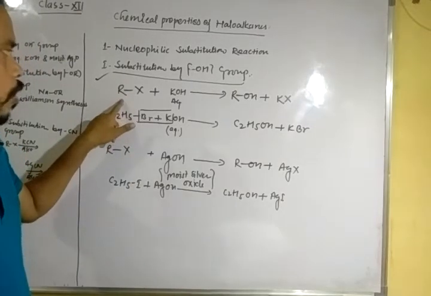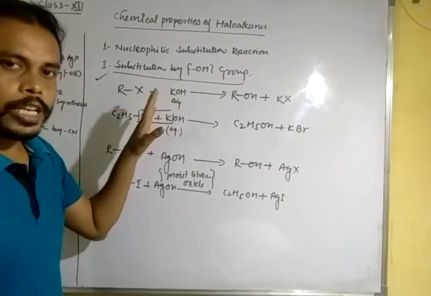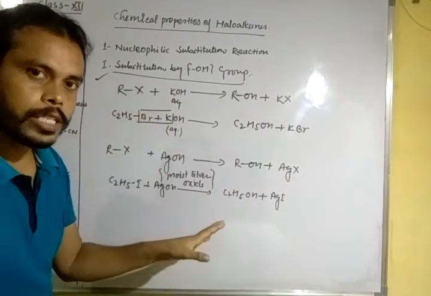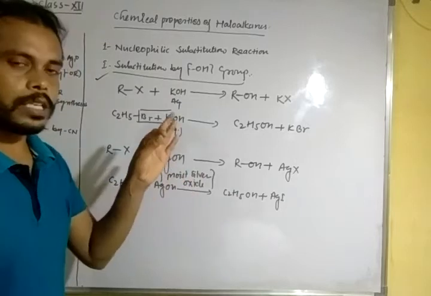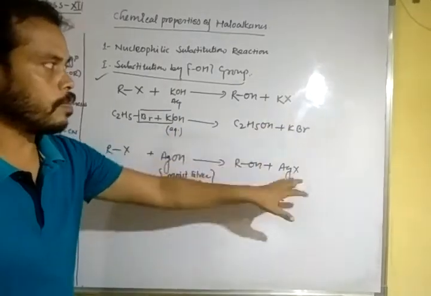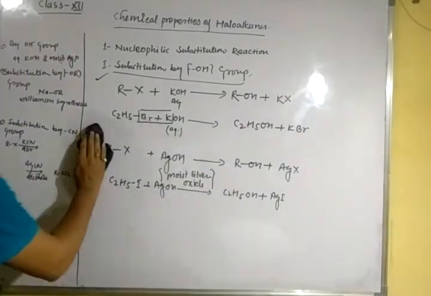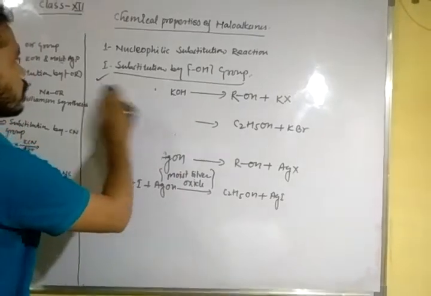Once again I repeat, when haloalkanes are treated with aqueous potassium hydroxide or moist silver oxide, they form alcohol with elimination of the byproduct. Clear? Okay. Next one is substitution by alkoxy group.